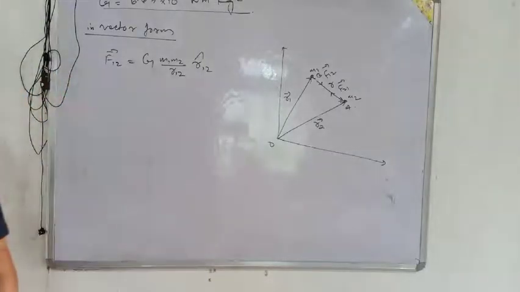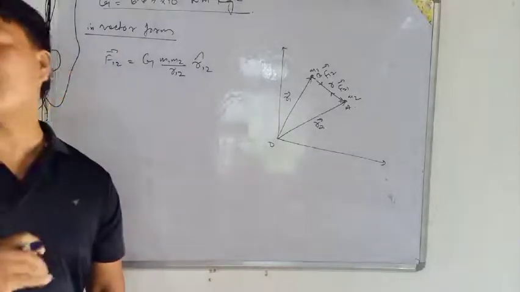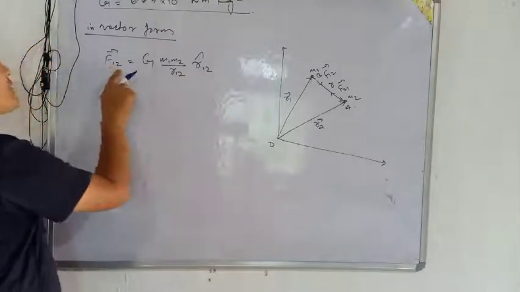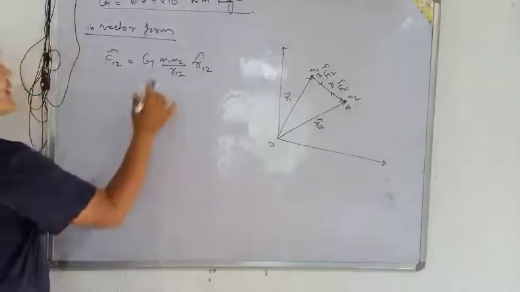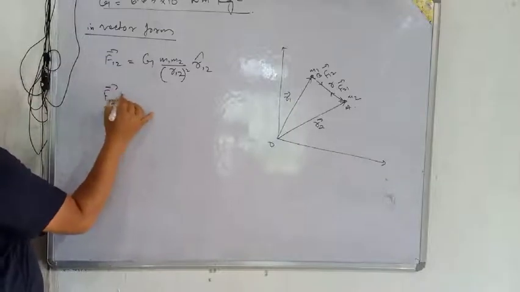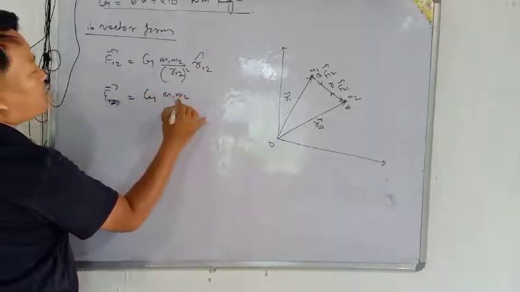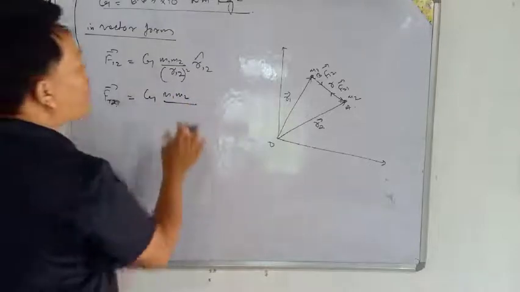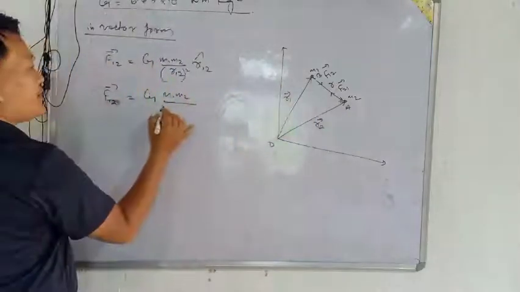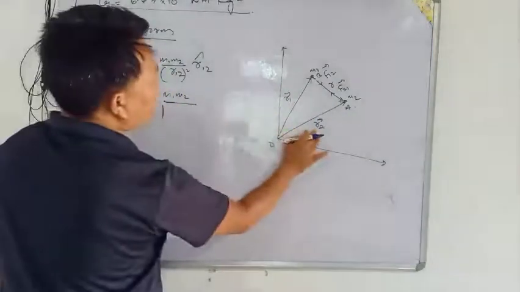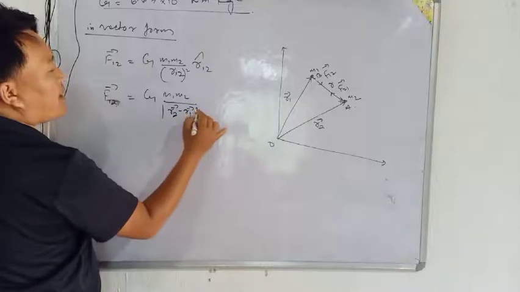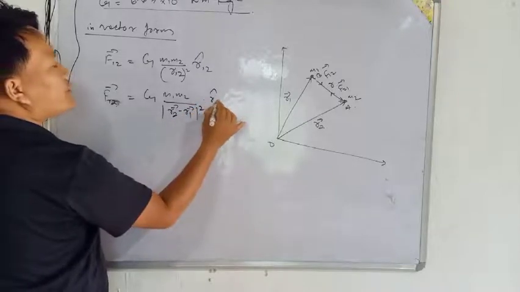because there we have taken plus q, both the charges as positive charges, and since the same charges repel each other, that's why there we have taken 2 1. But here the 1 2 is here, so we have taken 1 2. Okay, it is whole square. F12 is equal to capital G M1 M2 by R squared, where this R is equal to the magnitude of vector R2 minus vector R1, whole square, into unit vector 1 2.